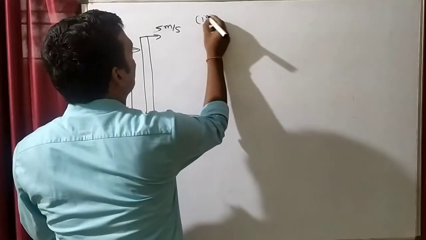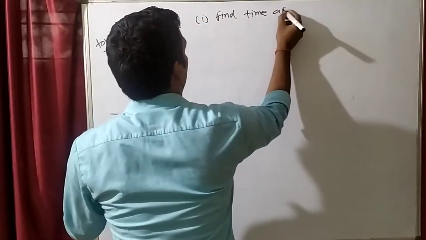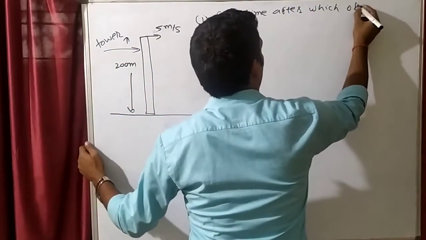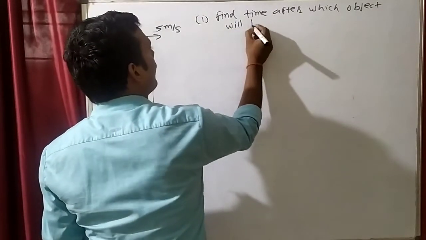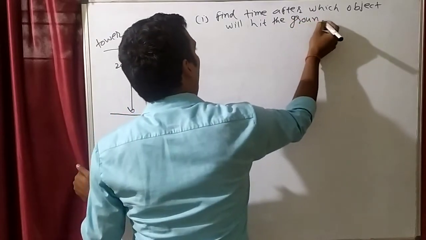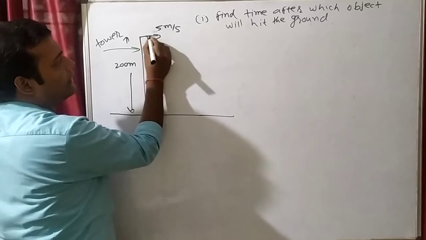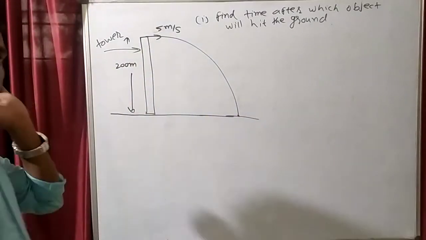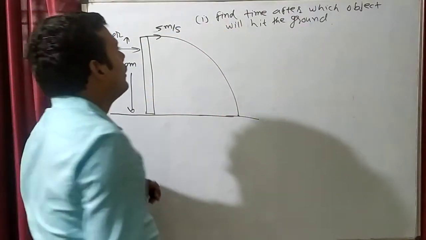The first question: find the time after which the object will hit the ground. Here we find how the object will come. When you throw an object from the tower like this, the object will come like this, like a projectile. This will be a parabolic path.